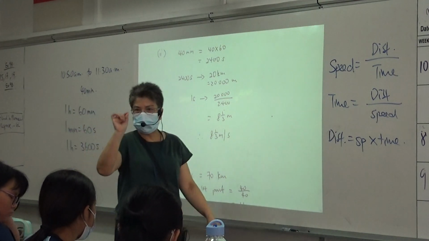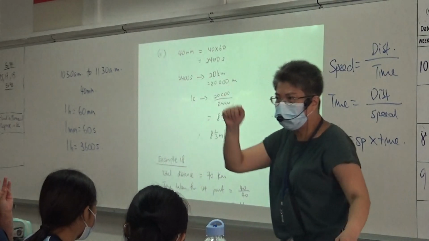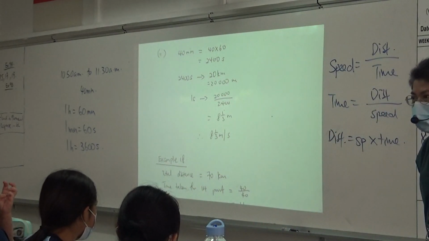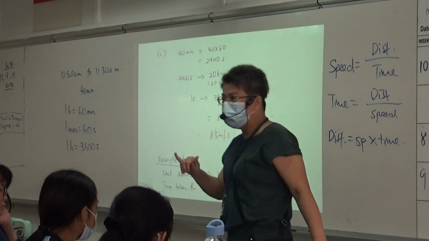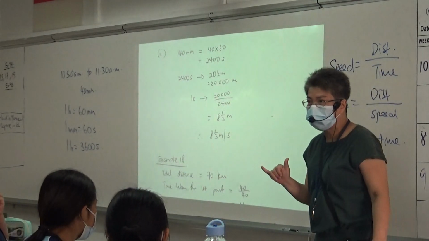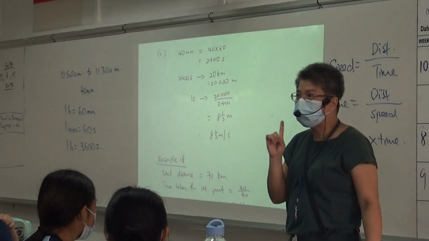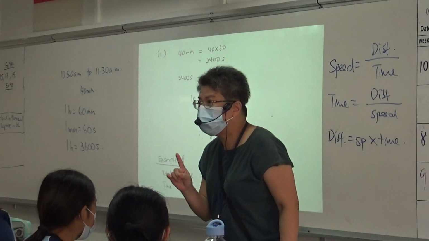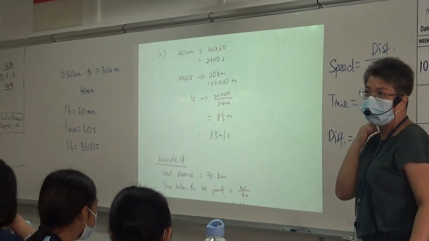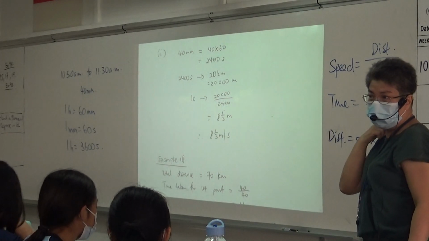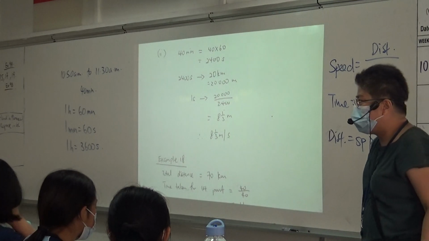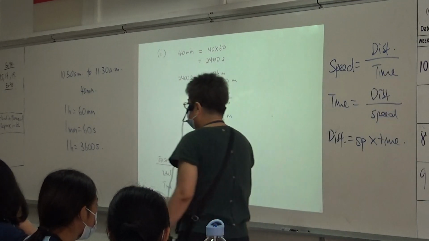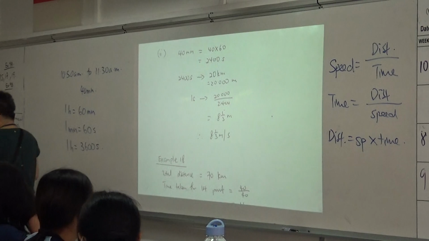Now can you see mine is very straightforward, right? It's like 1 apple costs how much, that kind of thing. But the thing you must know is that 1 hour is 60 minutes, 1 minute is 60 seconds. And 1 hour is how many seconds? 3,600 seconds. That's all you must know. Now can you see, I use this method, everybody will be okay? Can or cannot? Okay, good. Next, can we move on?